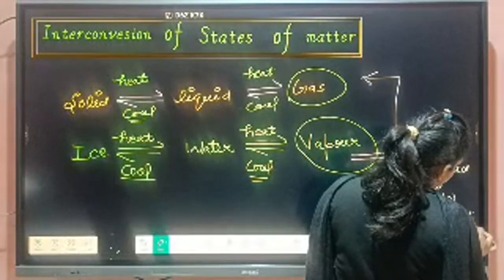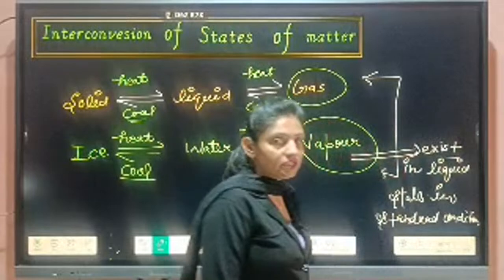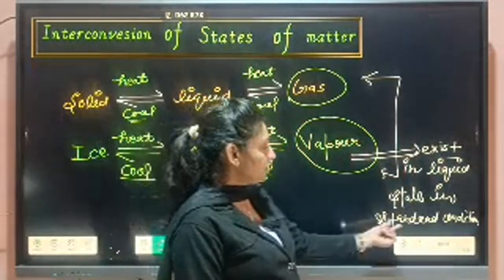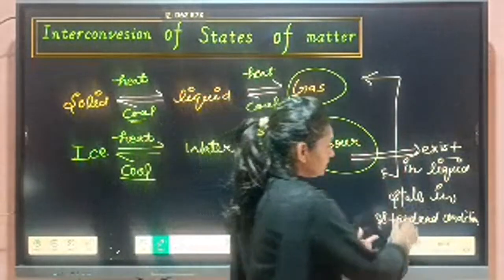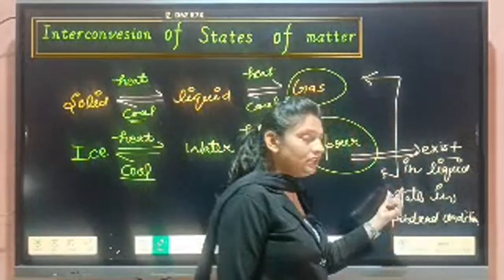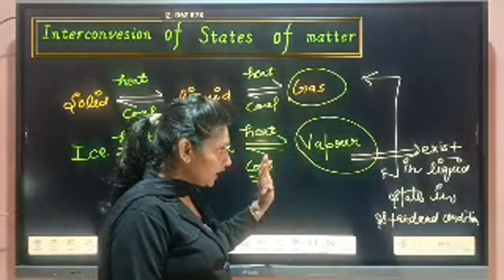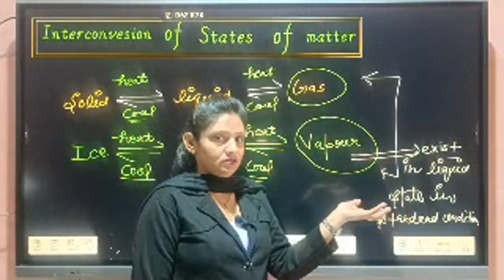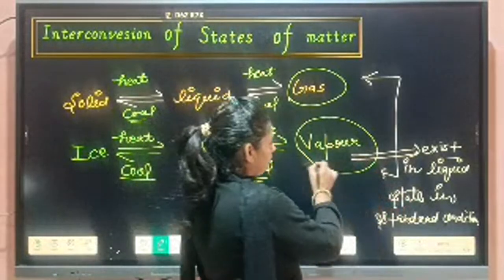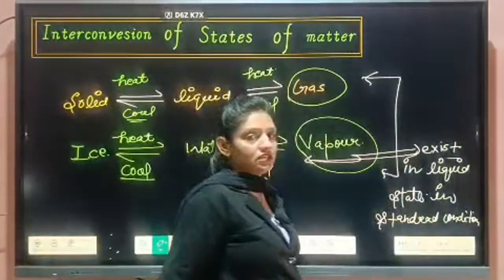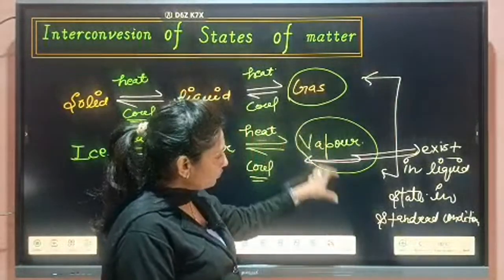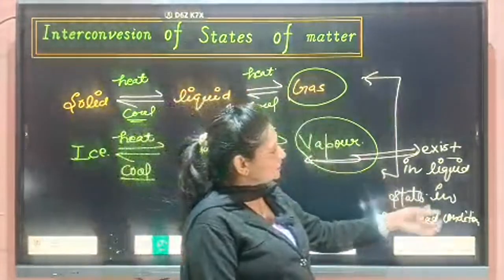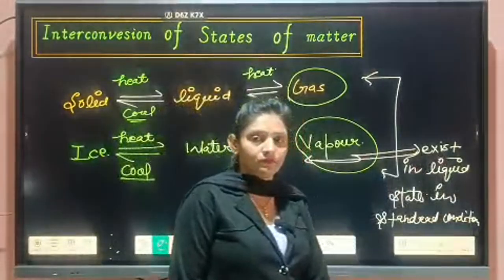Standard condition means standard temperature and standard pressure. They are lying in liquid state. But when temperature is increased, then they exist in gaseous state. Otherwise, at normal conditions, they exist in liquid form.